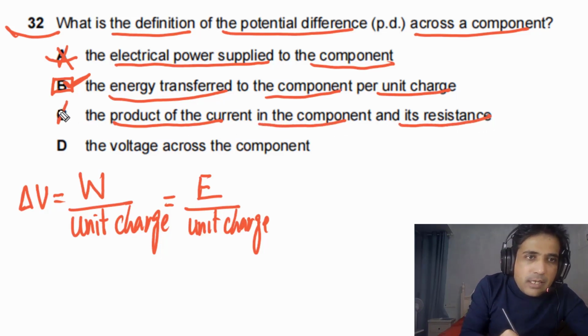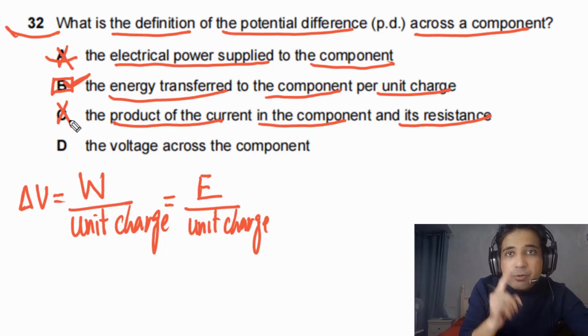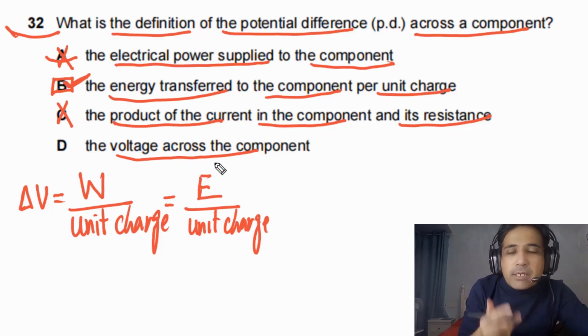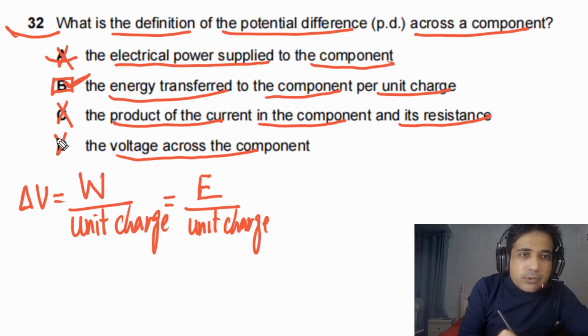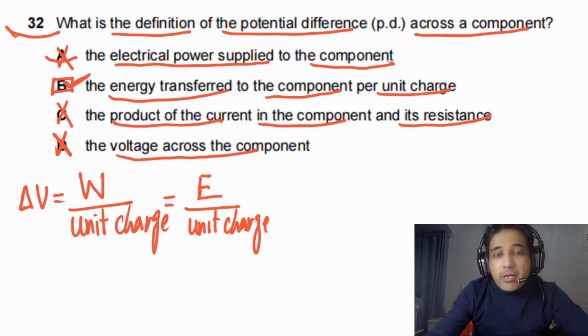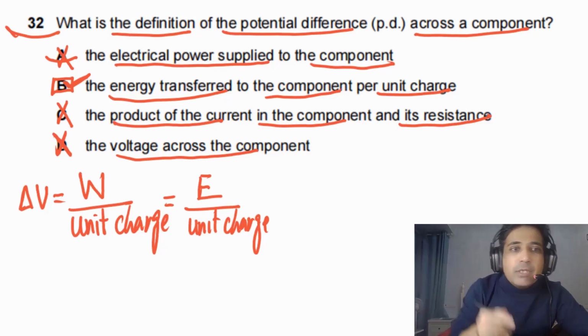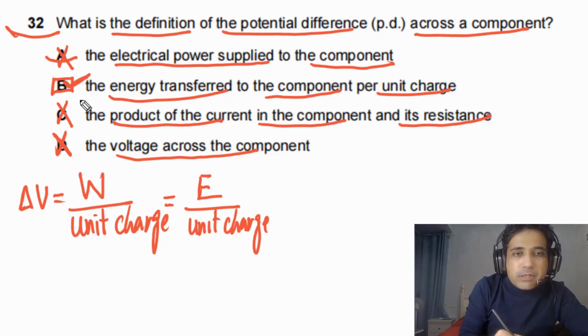This is not the definition of potential difference. For D, it is given to us voltage across the component. This is not how we define potential difference. So this is also incorrect. So the answer for this question is B. We need to understand how we define potential difference. So this is how potential difference is defined.